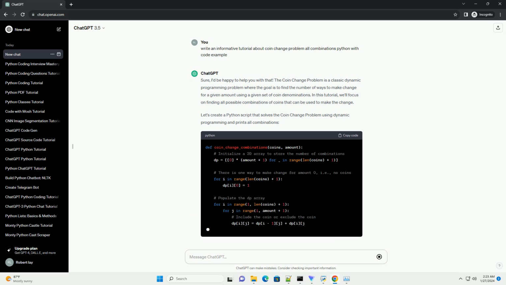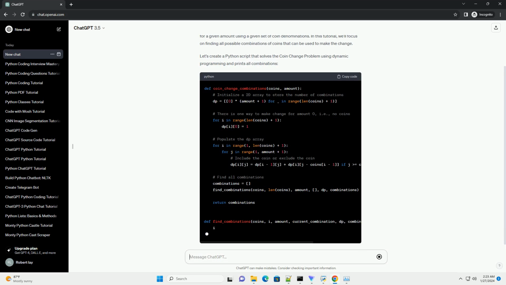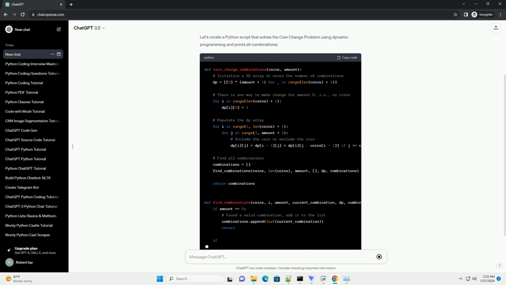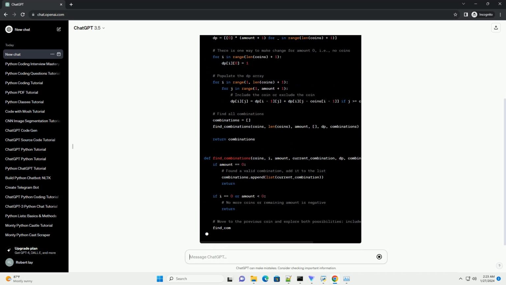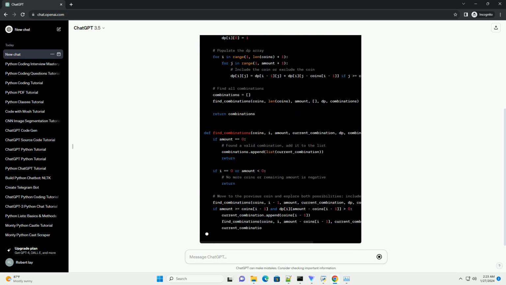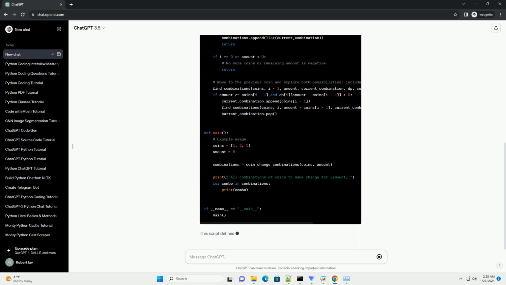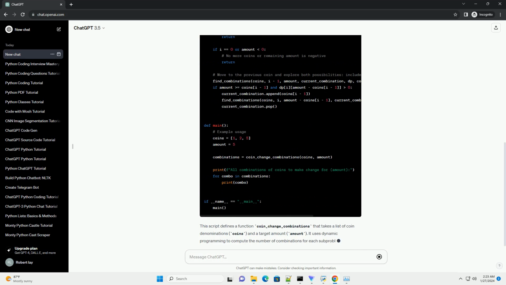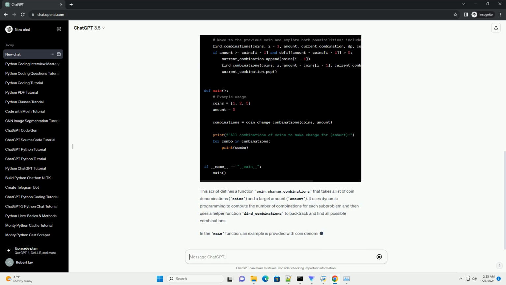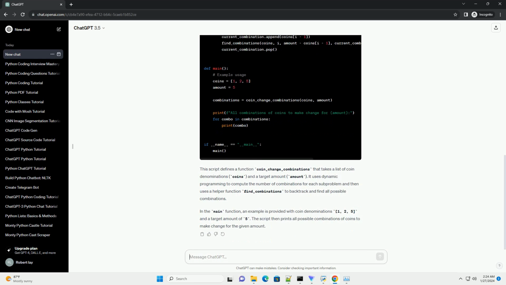Let's create a Python script that solves the coin change problem using dynamic programming and prints all combinations. This script defines a function coin_change_combinations that takes a list of coin denominations, coins, and a target amount. It uses dynamic programming to compute the number of combinations for each subproblem and then uses a helper function find_combinations to backtrack and find all possible combinations.